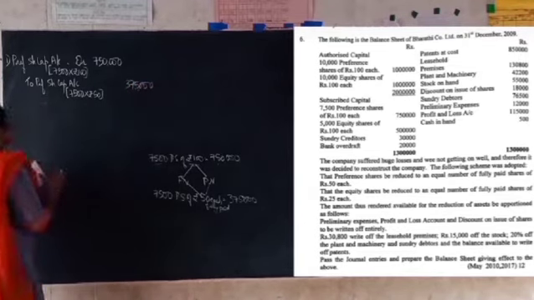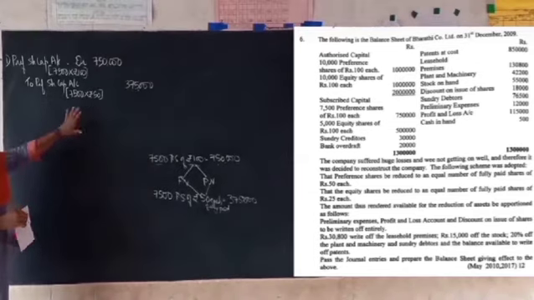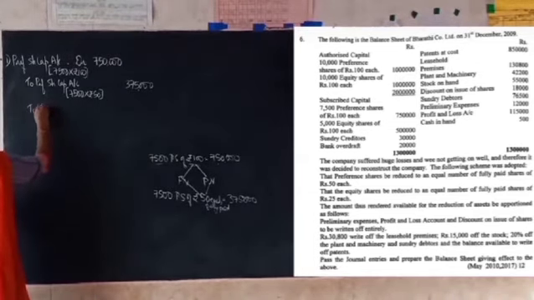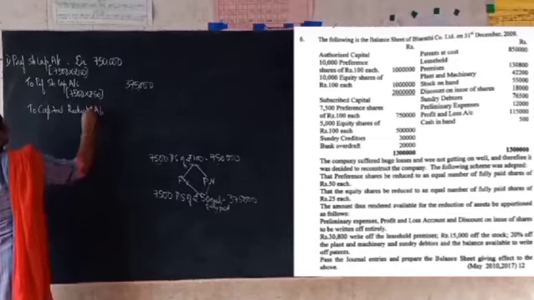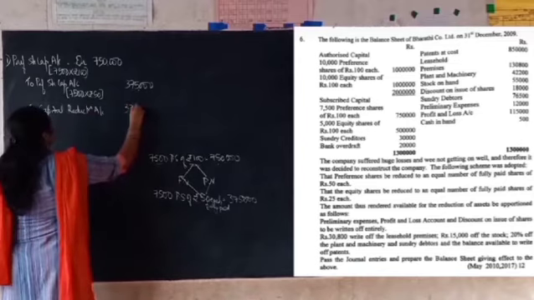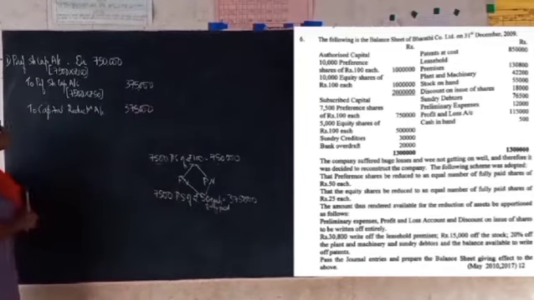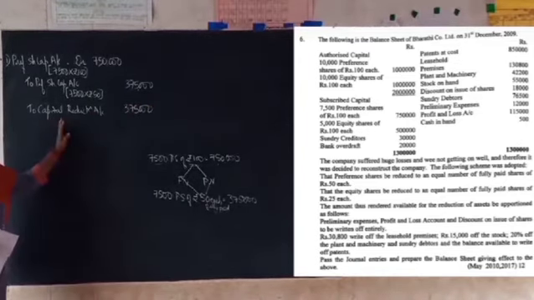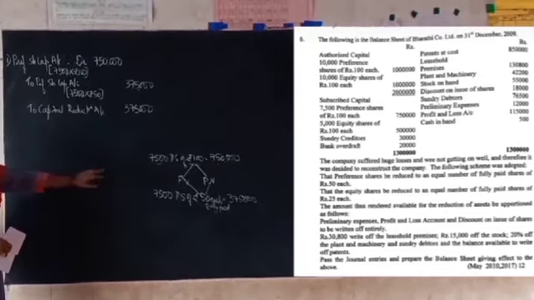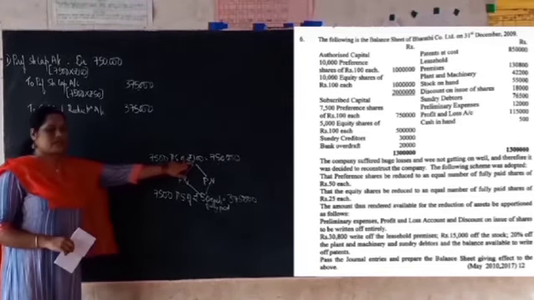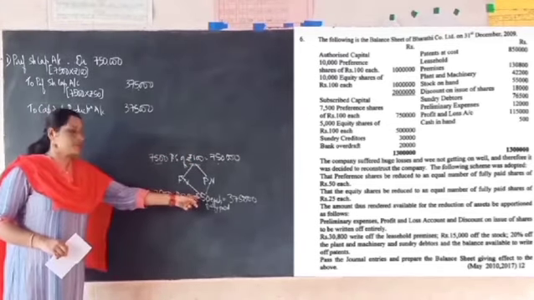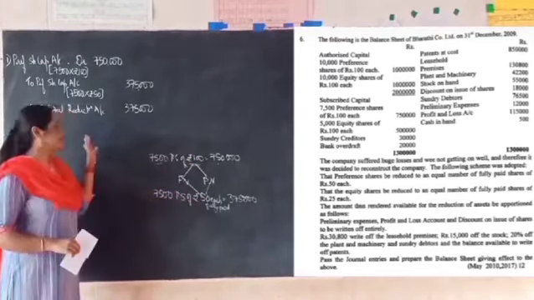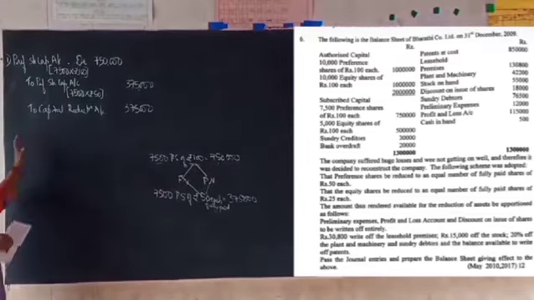Now if you compare, still 3,75,000 remains here, so that should be transferred to capital reduction account. Capital reduction account, remaining 3,75,000. Now, what is the narration we can give in this entry? Being 7,500 shares of rupees 100 each has been reduced to 7,500 shares of rupees 50 each, fully paid. I am not going to write the narration in this case.